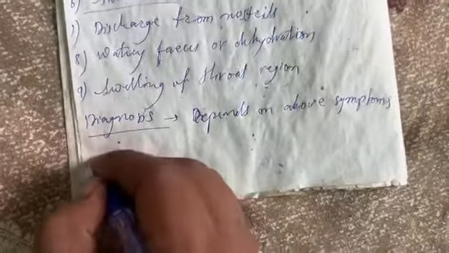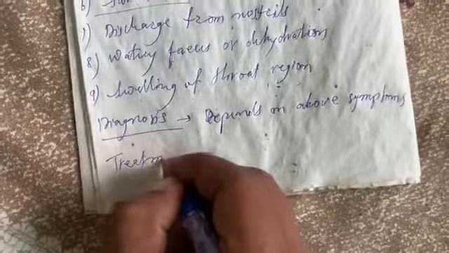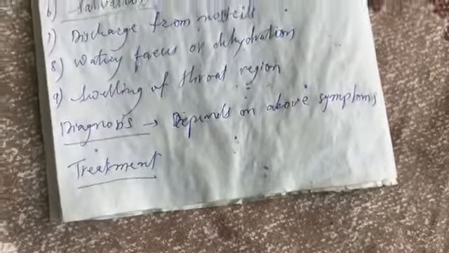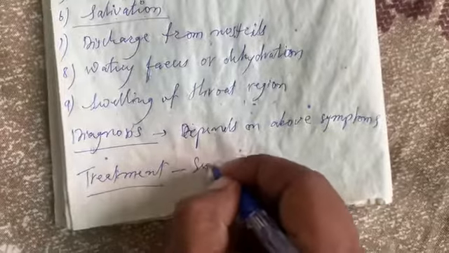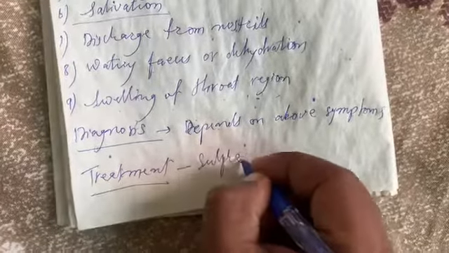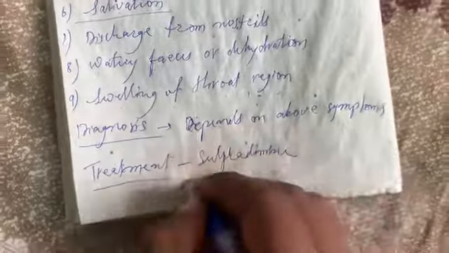Now, the treatment. In this case of animal, some antibiotics are given, such as the sulfadimidine. So, sulfadimidine is given to these infected animals.